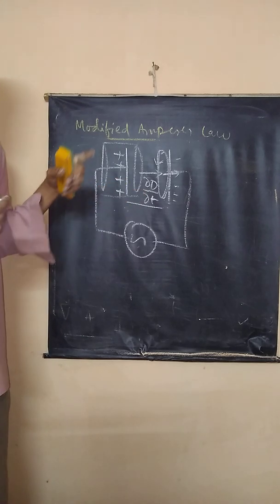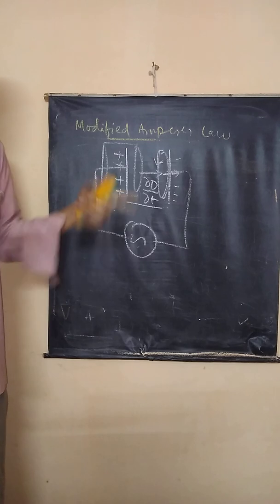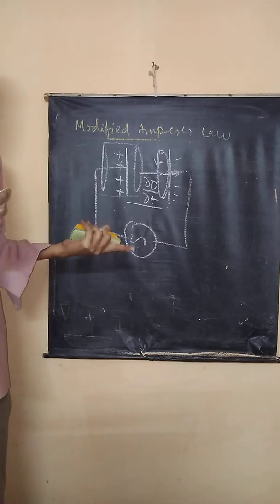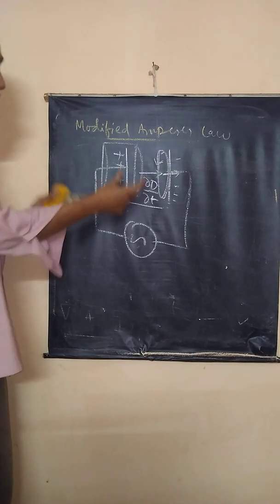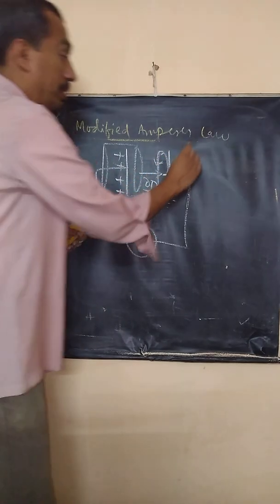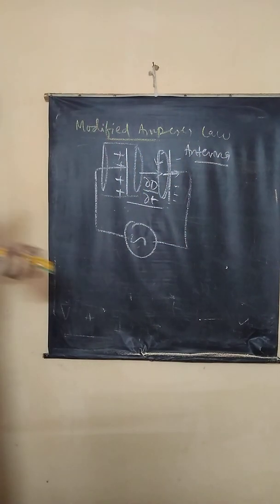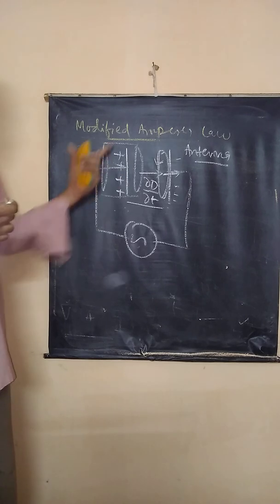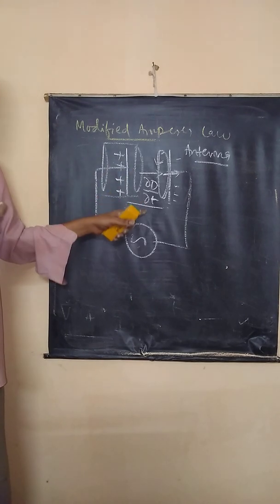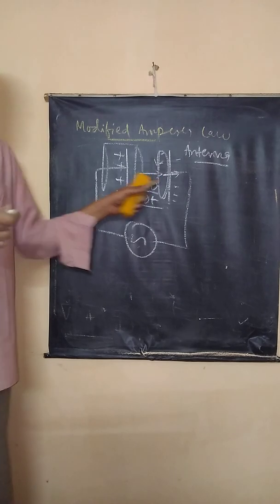Now when the magnetic field changes, we know an electric field is produced. When the electric field changes, we know a magnetic field is produced. So you get an electromagnetic wave here. So a capacitor connected to an AC source becomes an antenna, correct? What is an antenna? Something which produces electromagnetic waves. So in a capacitor connected to an AC source, charges are oscillating here. So dou D by dou t is non-zero. There is a displacement current between the plates of the capacitor.